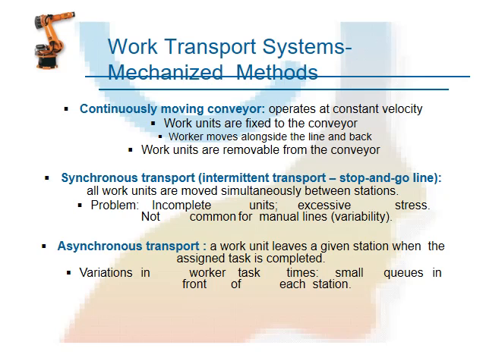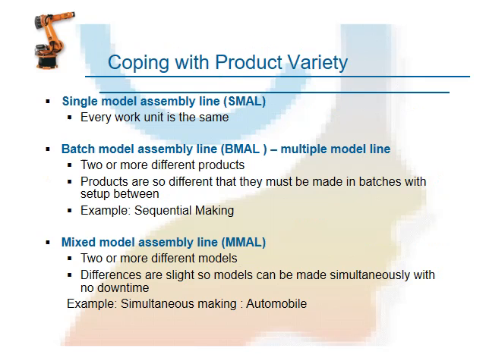Synchronous transport is simultaneous working at different places. This is the best example. Asynchronous transport system means the work units leave a given station when the assigned task is completed.